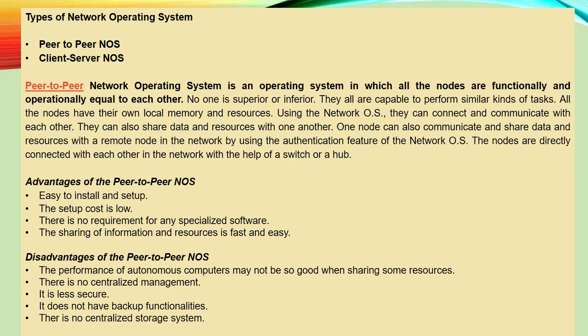So when resources are shared among the autonomous computers, the performance is not very good, and there is no centralized management. Centralized management is not there in a peer-to-peer network operating system. It is less secure and does not have any backup facility. We can't take a backup using this peer-to-peer NOS, and a centralized storage system is not there.